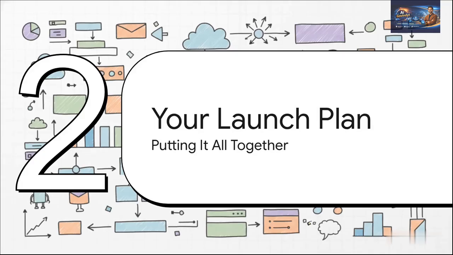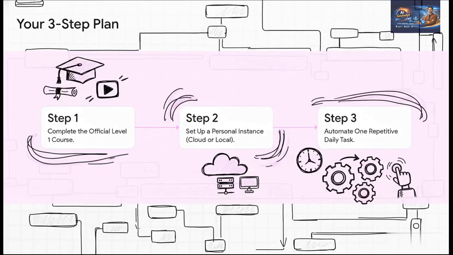Okay, we've covered a ton, so let's boil it all down into a super simple 3-step launch plan you can start right now. Here it is, super simple. Step 1, do the official Level 1 course. Get the basics down. It's fast, you gotta do it. Step 2, get your own instance set up, cloud or self-hosted. Doesn't matter, you need a sandbox to play in. And step 3, find one. Just one boring, repetitive thing you do every day and automate it.